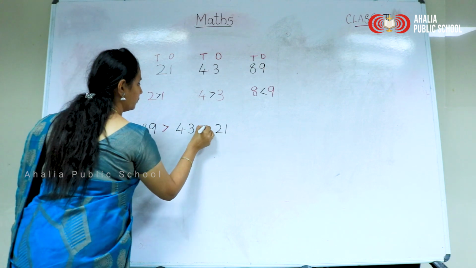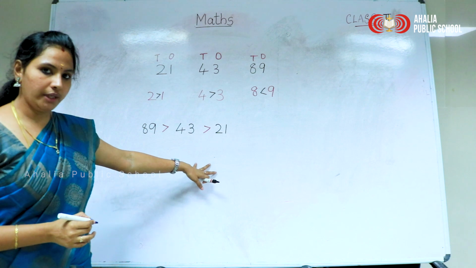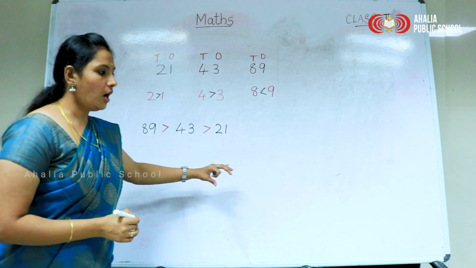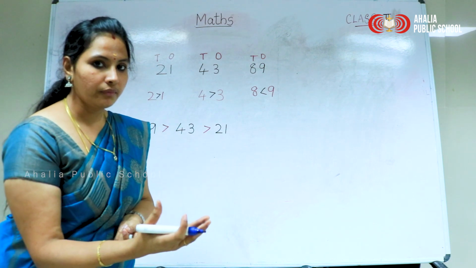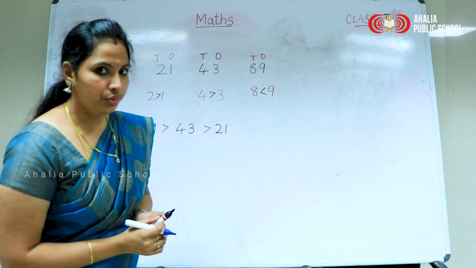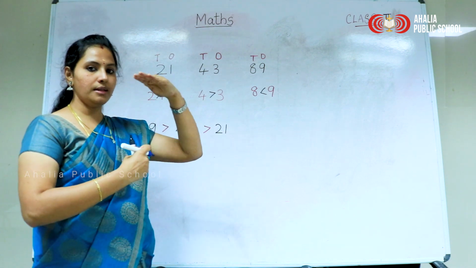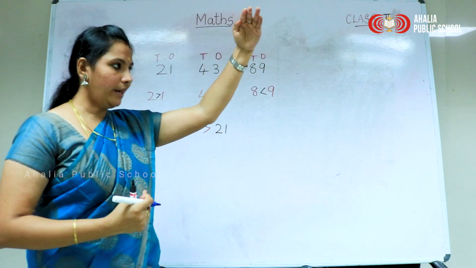Greater than, like this. Okay, this is descending order. Now the same numbers, how will we write them in ascending order? What is ascending order? You know already, right? Yes, it gradually increases one by one, from the smallest to the greatest number.